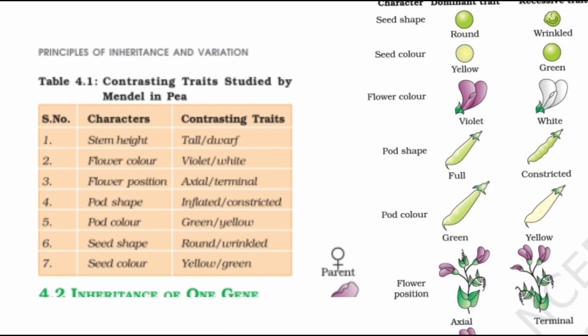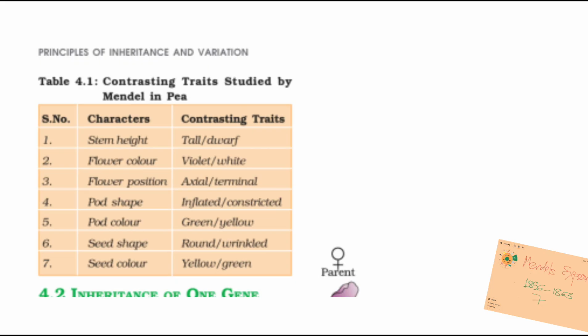So you have seen the table. In that table, the characters and contrasting traits are given: stem height, flower color, flower position, pod shape, pod color, seed shape, and seed color. The contrasting traits are tall and dwarf, violet and white, axial and terminal, inflated and constricted, green and yellow, round and wrinkled, and yellow and green. So these are the contrasting traits of Mendel in the pea plant.